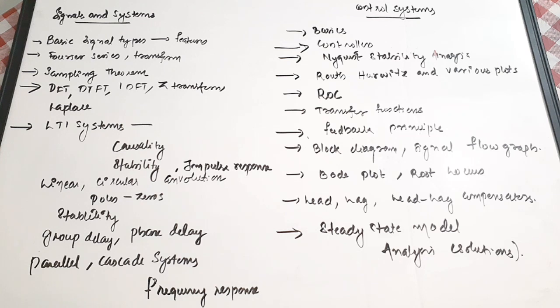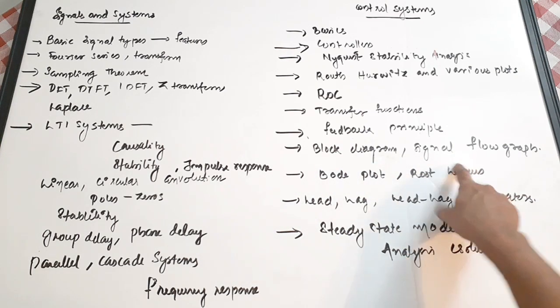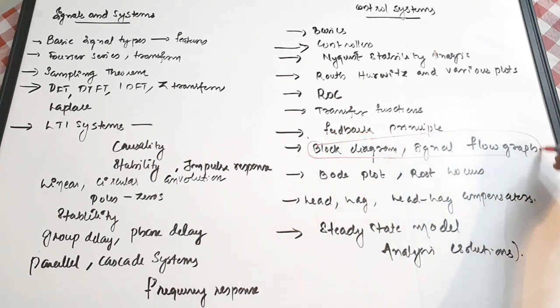You need to find some properties of that system, can be poles or zeros or stability or minimum phase, or all these are important. Then feedback principle, block diagram and signal flow graph. These are very important subjects. Very important areas. Block diagram deduction, conversion of a block diagram to signal flow graph, or analysis of block diagram